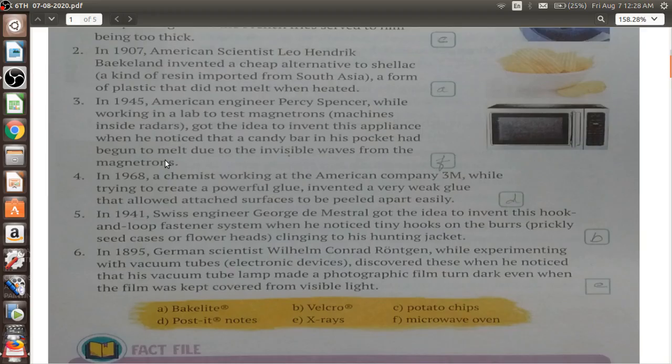Now, starting with this one, in 1968, we are talking about a chemist working at an American company trying to create a very powerful glue. The aim was to create a very powerful glue, but accidentally what he discovered was a very weak glue which can be attached to a surface and also peeled apart very easily. That is, we are talking about Post-it notes, which we very commonly use nowadays.